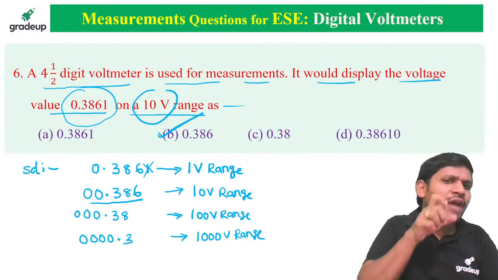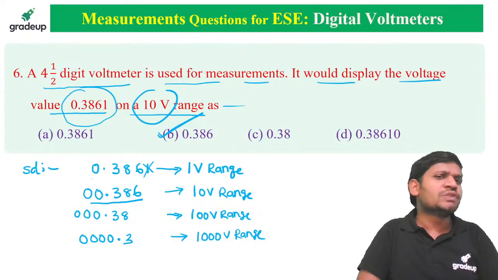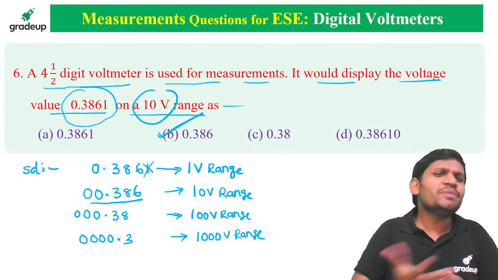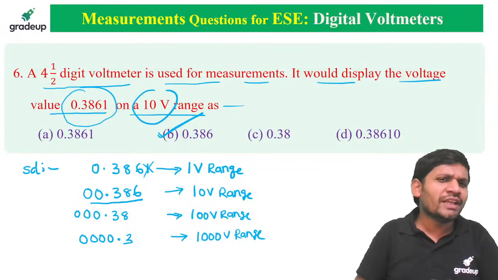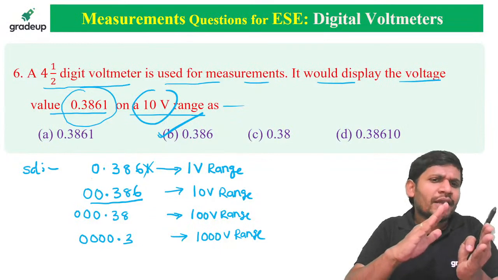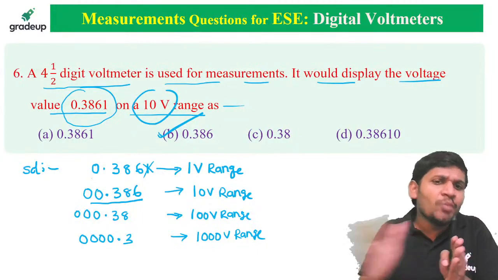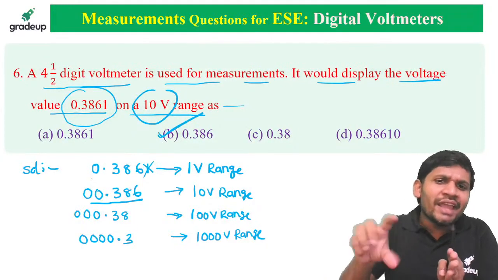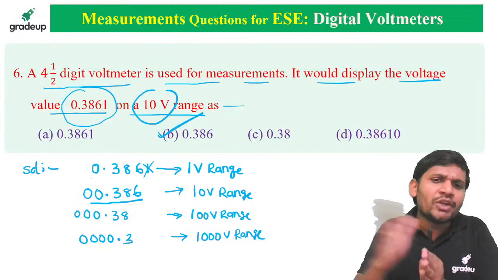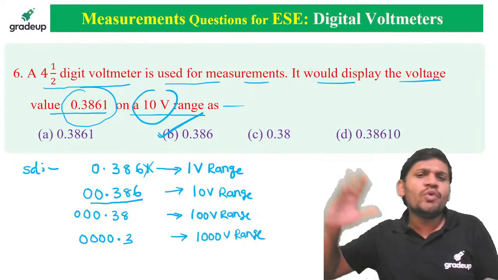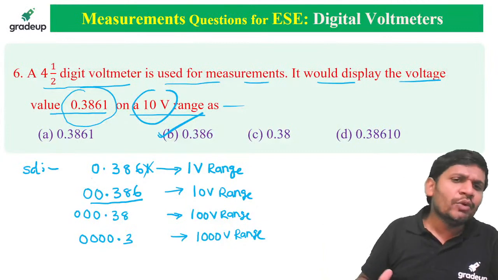We are measuring 0.3861 volts, so how can we get 3.861 volts? The decimal point is not shifting in this case. If the range changes, we remove one digit at the right side and add one zero at the left side.